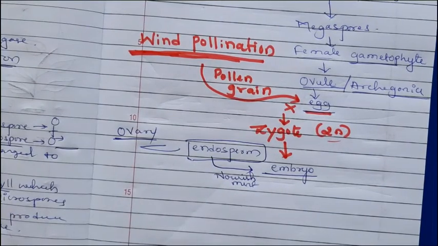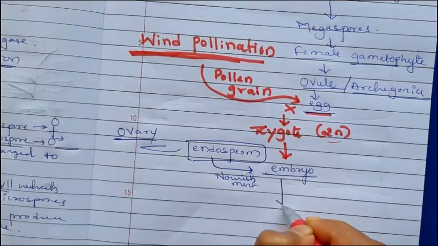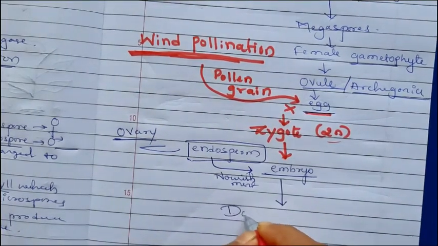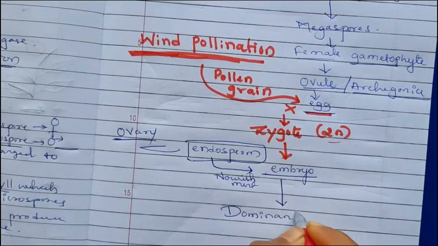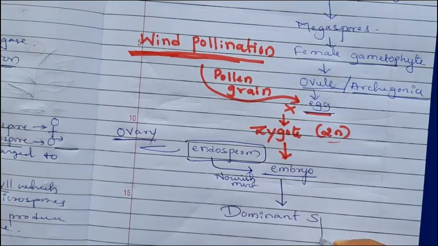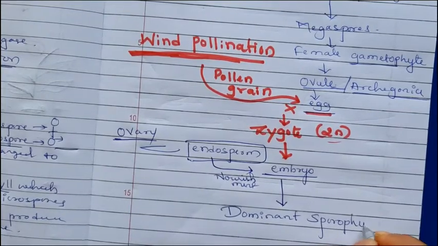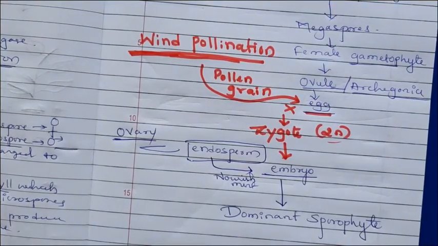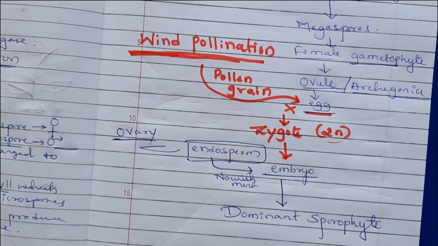Then again this embryo develops to form a dominant sporophyte, spore producing structure. Dominant sporophyte is produced by embryo. In gymnosperms, they do not lead the independent life like bryophytes and pteridophytes. They depend on the sporangia of sporophytes.